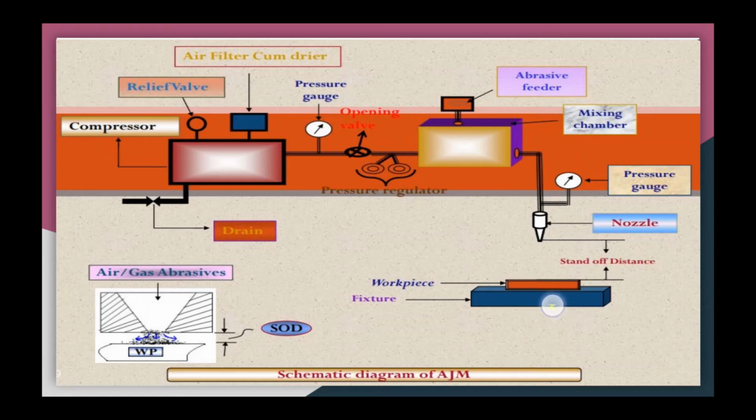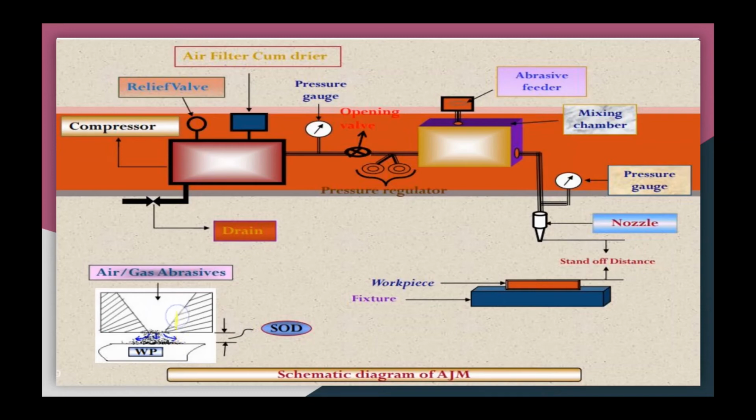Now on the left side, there is a mixture jet of the air and abrasive particles coming in.